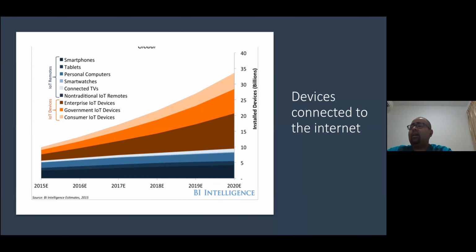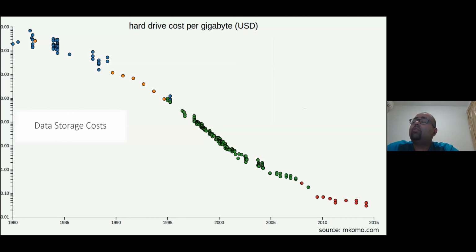Second, as I discussed, is the devices connected to the internet. The IoT devices, be it enterprise IoT devices, government ones or consumer IoT devices, you see the number of installed devices in billions, how much we are actually installing, right? This is the data we are generating because of the connected devices. Because of IoT, there was a need for data science.